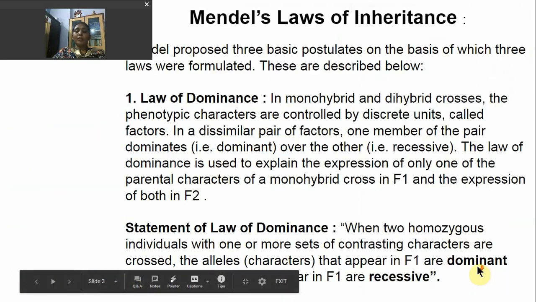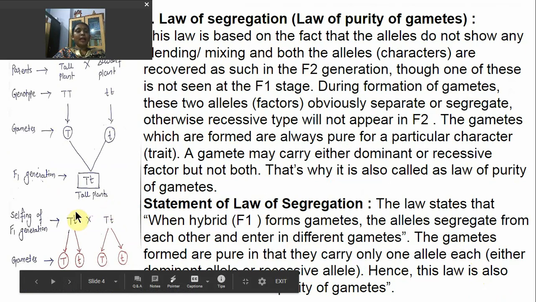By observing this, he concluded that when the F1 hybrid undergoes selfing and forms gametes, the alleles do not mix or blend with each other. At the time of gamete formation, each allele enters a different gamete.